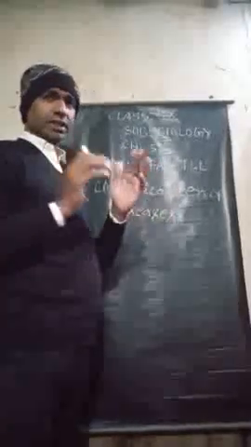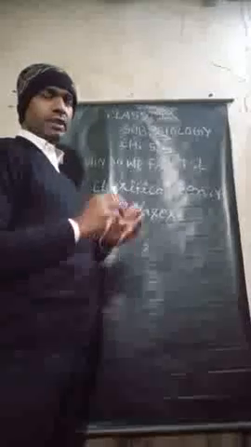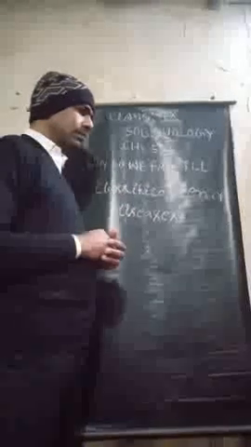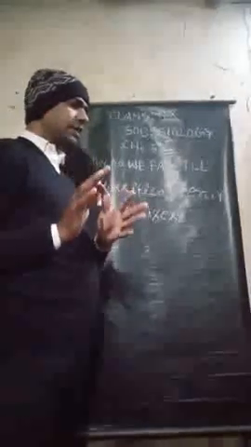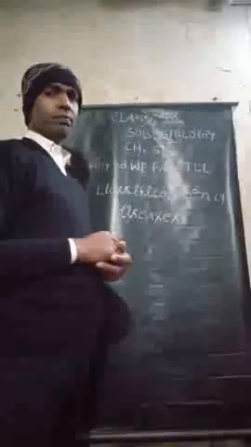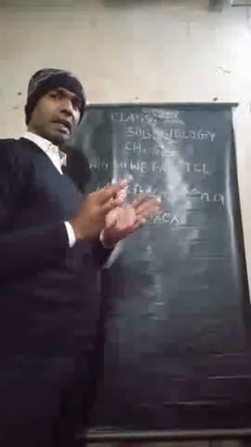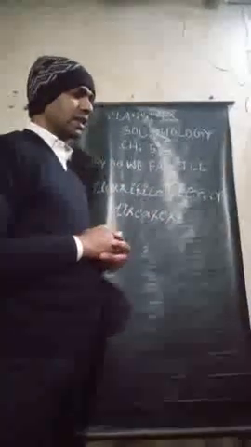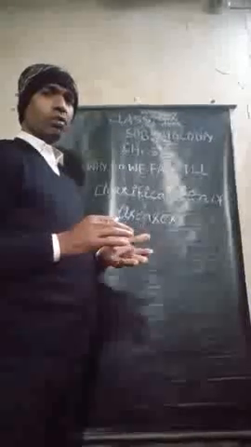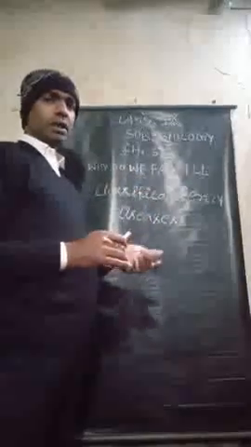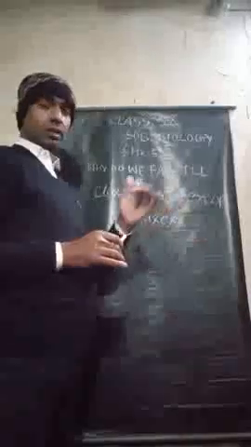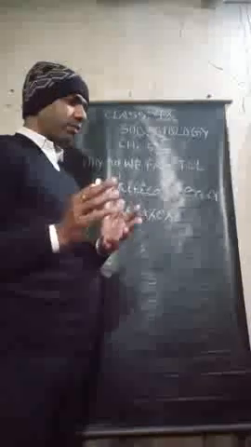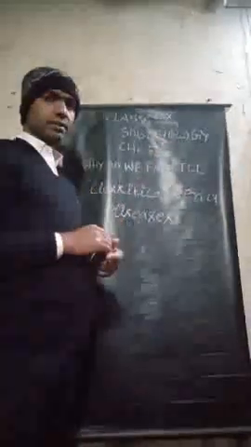Now we will discuss infectious diseases. Infectious diseases are caused by some disease-causing microorganisms, that is, pathogens such as bacteria, viruses, fungi and some protozoans.